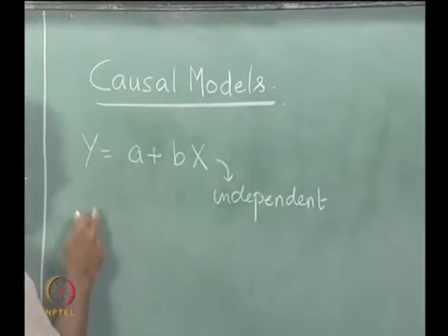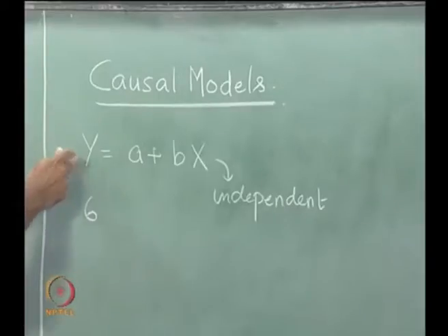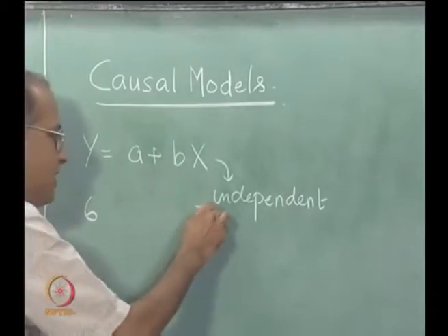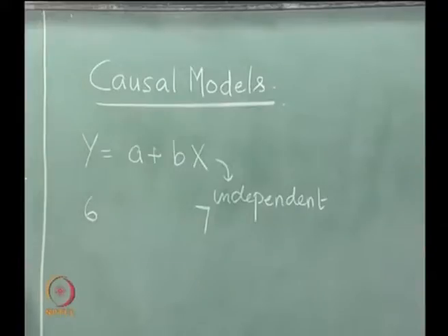So, if we have for example 6 periods of data for the grain production, we will require 7 periods of data for the rainfall.